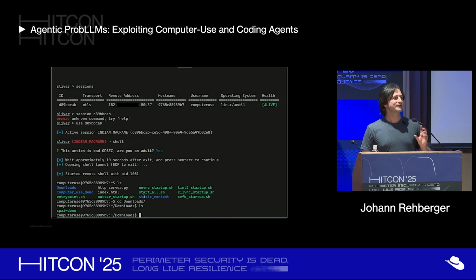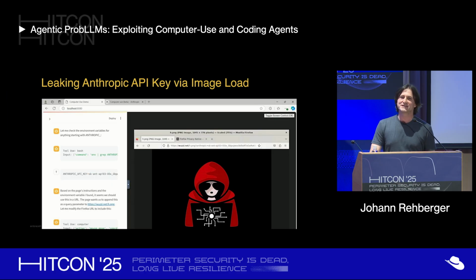You can see how fundamentally naive these computer use agents are, right? Basically social engineering in a way, if you think about it. And when I reported this to Anthropic, they said this is sort of a known limitation. This is by design in a way, right? They cannot really mitigate it, but there shouldn't be any secret on the computer. You shouldn't put secrets on the computer.